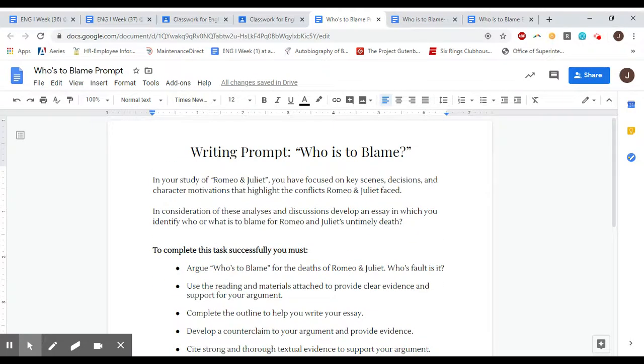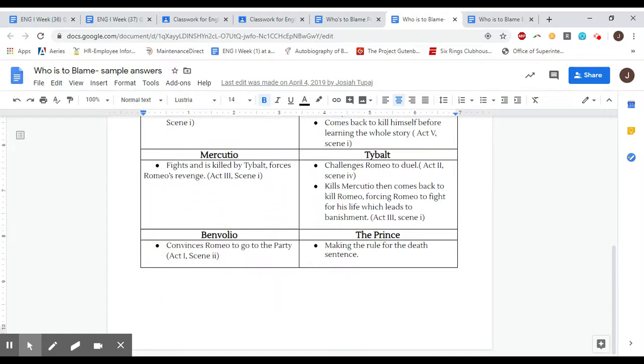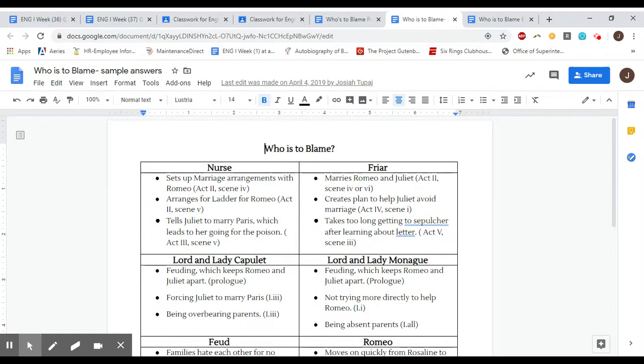Now, this is the overall project task, and then there's 2 handouts that will help you complete this essay. The first handout is this. Now, what I basically did was I went through the whole play and identified the main possible people or causes that you could blame for their death. I said you could blame the nurse for Romeo and Juliet's death, for example, and I came up with 3 reasons, and I also came up with a few examples from different acts and different scenes in the play that you could use to find quotes.